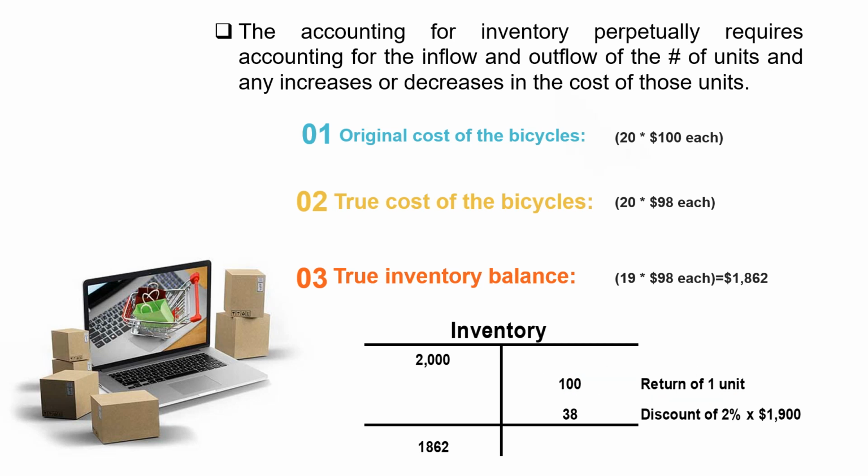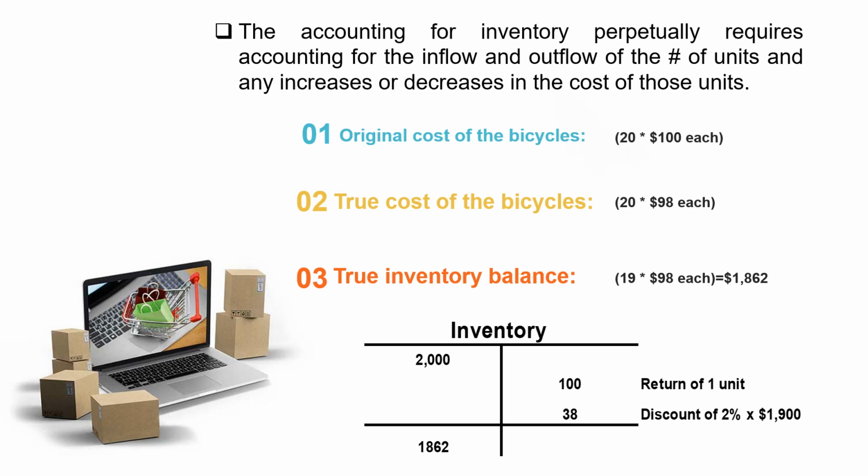And then when we took advantage of the discount, I suggested that the $38 credit, which reflects the amount of the discount, 2% on the full $1,900 amount due, was actually a reduction in the cost of that inventory, and I suggested that we simply credit that directly to inventory.